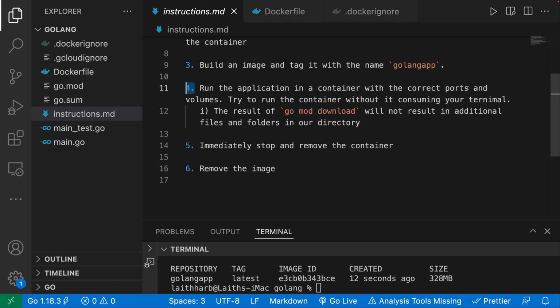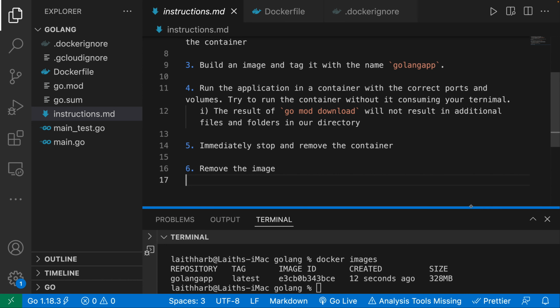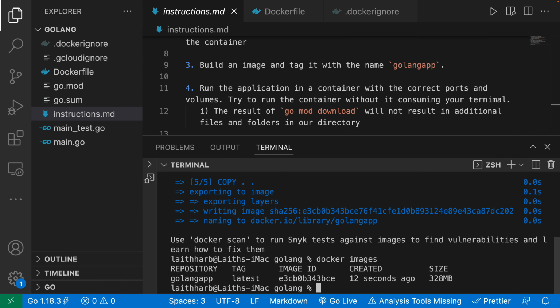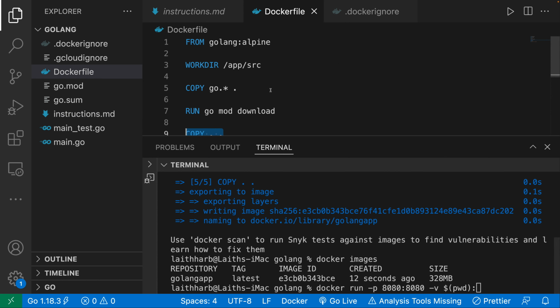Now we want to make sure that the ports map as well as we have the volumes. So let's go ahead over here and we're going to say docker run. And actually, one thing that I missed is that we want to try to do it without it consuming our terminal. So I'll note that as well. So we're going to say docker run. And then over here, I want to link 8080 on my machine to 8080 in the container. We're also going to have a bind mount volume. So I'm going to specify my working directory and then specify the working directory here.